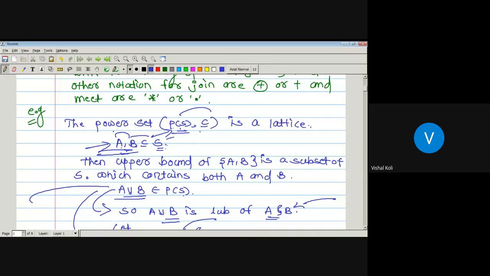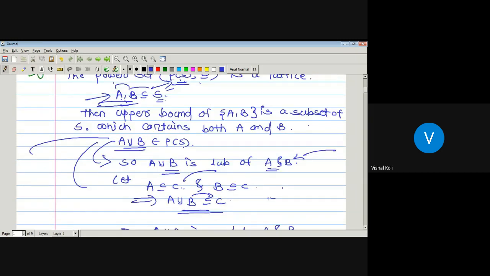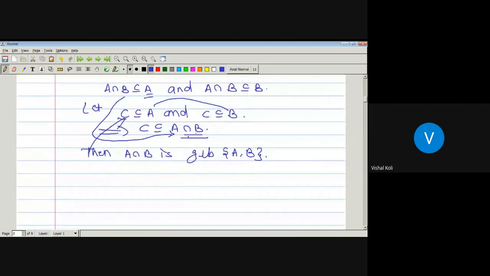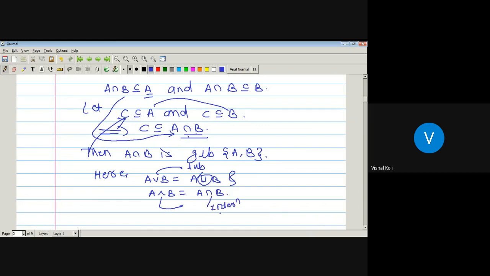Since here every two-element subset of the power set of S has a least upper bound and greatest lower bound, what is a join here? A join B is nothing but A union B, and A meet B is nothing but A intersection B. Since join is the least upper bound, and for the least upper bound we have used the union, and meet is the greatest lower bound, and for that we have used the intersection. In this way, the corresponding poset, the power set of S with inclusion relation, will be a lattice.